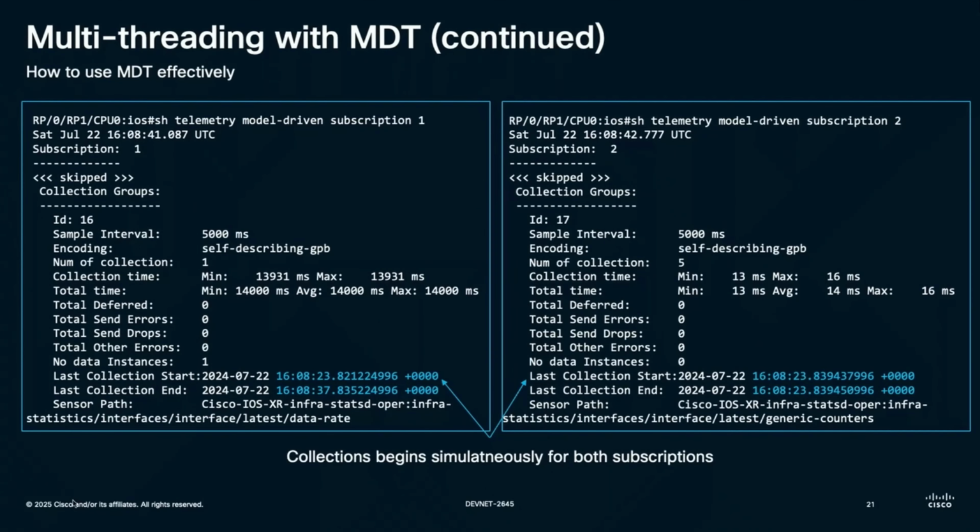And you can see this with the help of the screenshot on the screen. The data collection time for both the subscriptions is pretty much the same. The only difference is because the subscriptions were not created at the identical timestamp. I used a Python script to create these subscriptions, and I was able to create them at such a low gap difference of timestamp. So this is another concept in MDT.